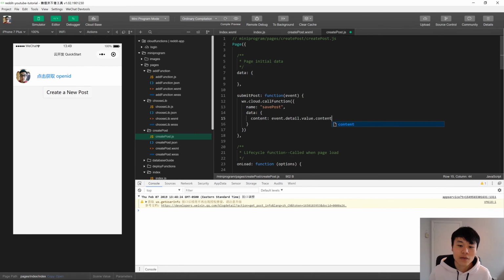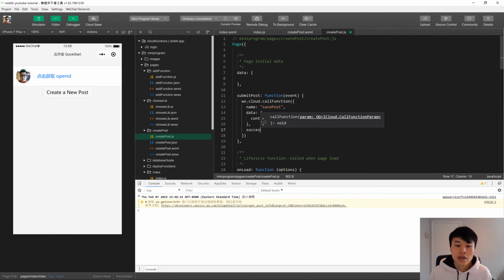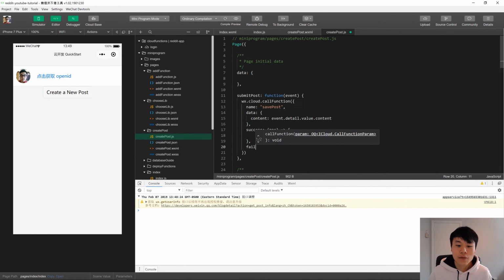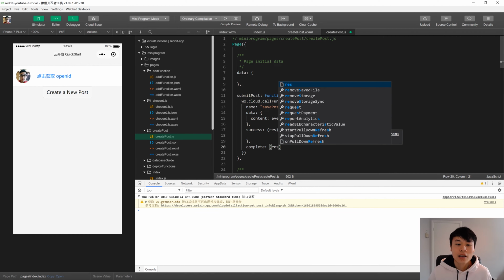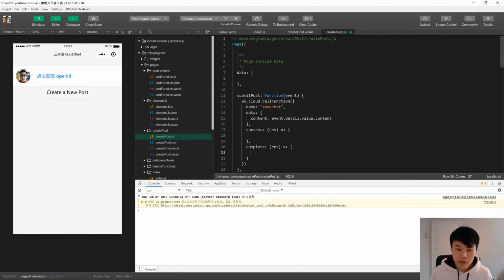And now you can handle success and failure. So it's very simple. Just add in the success key, get your result back from the cloud. And you can also do the failure case and the onComplete case. So fail, same thing. I'm actually not going to handle these for the purpose of simplicity in this tutorial, but that's how you do it. You can also be lazier. Just pass in console.error, and this will just log the error to the console. And then finally you have the complete. So the complete gets called regardless of whether or not this thing succeeded or failed. So it would look like this.